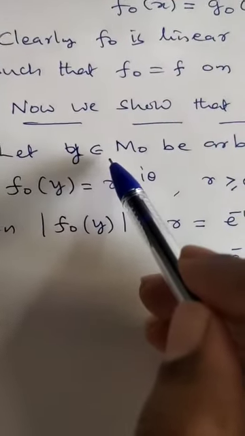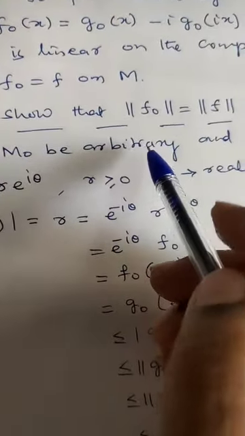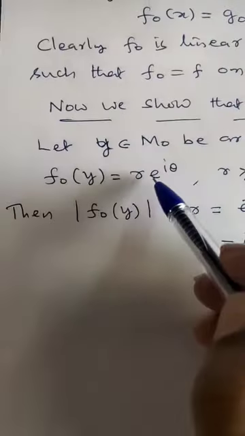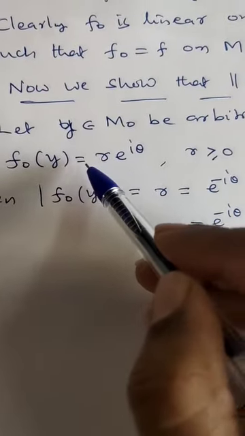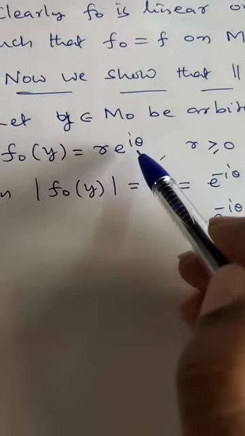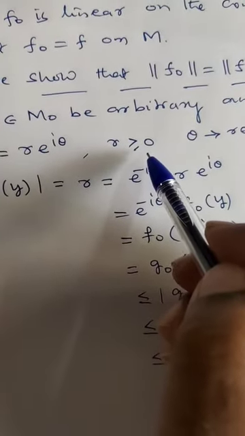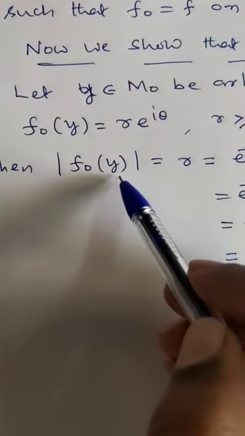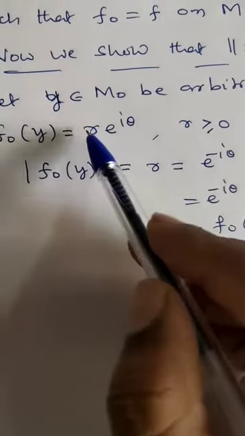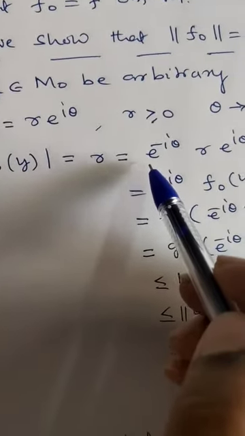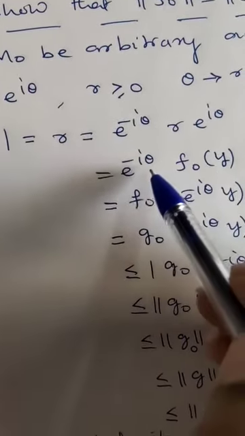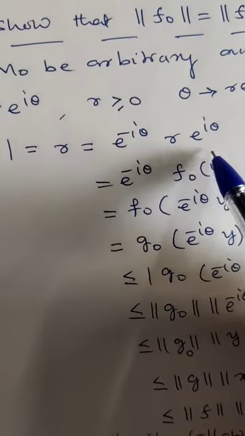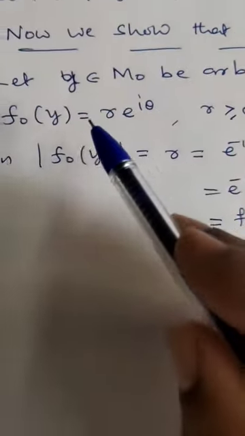So for this, let y belong to M naught be an arbitrary point, and we write f naught of y, which is a complex valued function, as r into e power of i theta, where r is non-negative and theta is real. Then the mod of f naught of y is equal to r, which can be written as e power of minus i theta into r into e power of i theta. So it gives r itself only. And e power of minus i theta times r e power of i theta is just f naught of y.